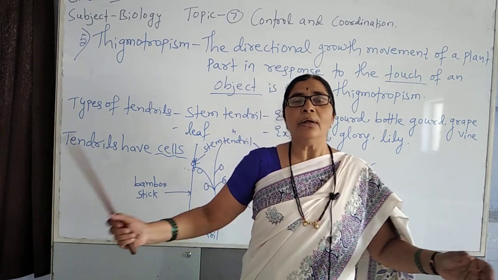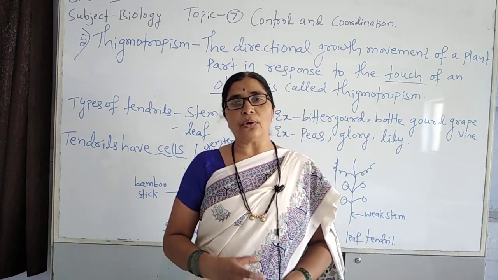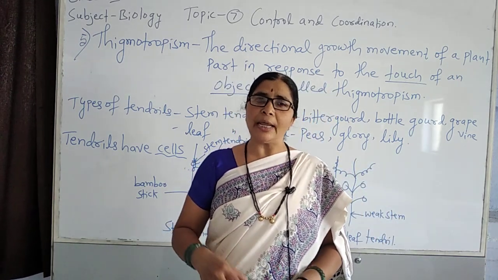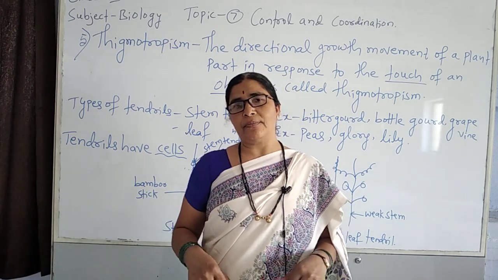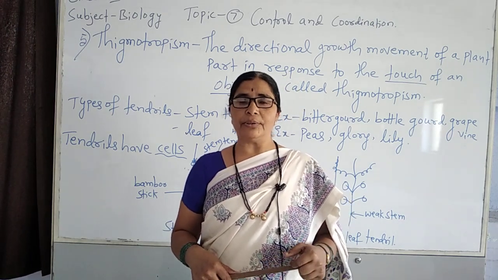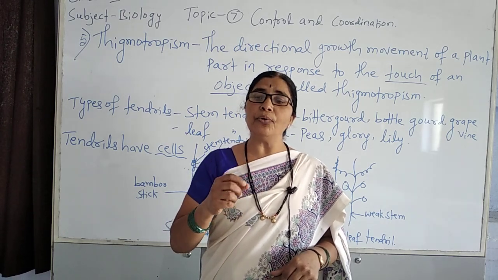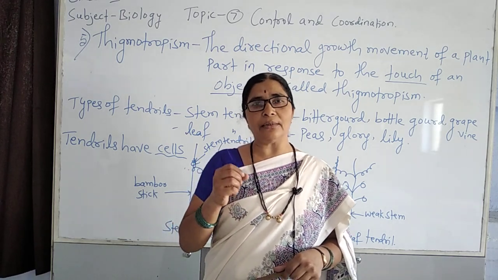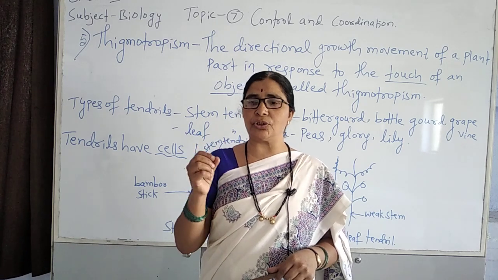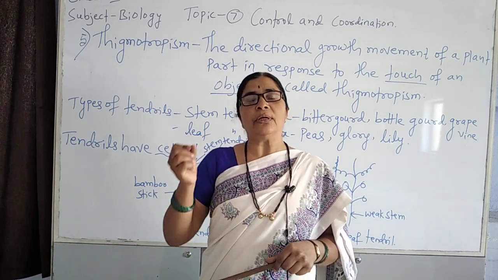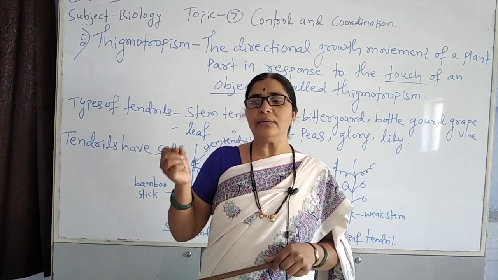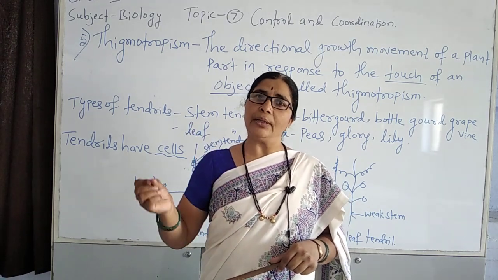Creepers mainly crawl on the ground. Climbers take the support. So the tendrils are the supportive part. Tendrils are thin thread-like outgrowths. They are growing on the stem or leaf.